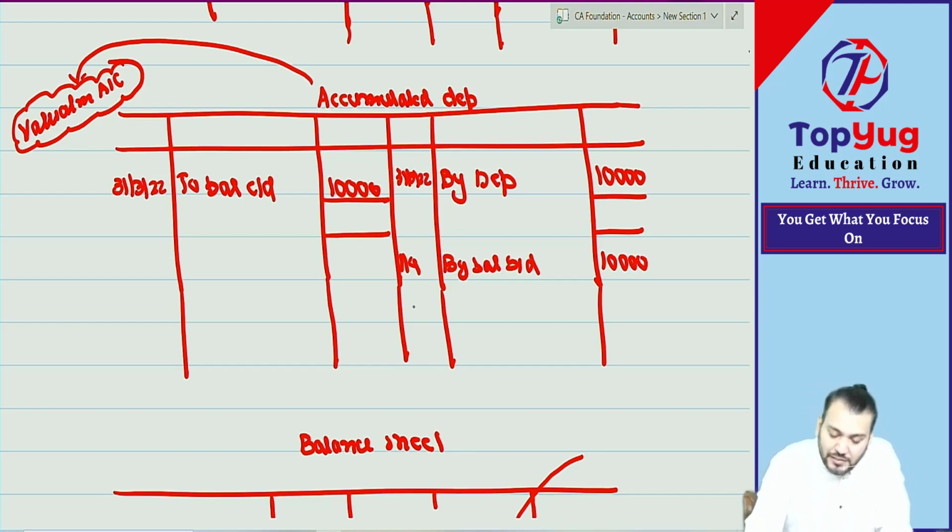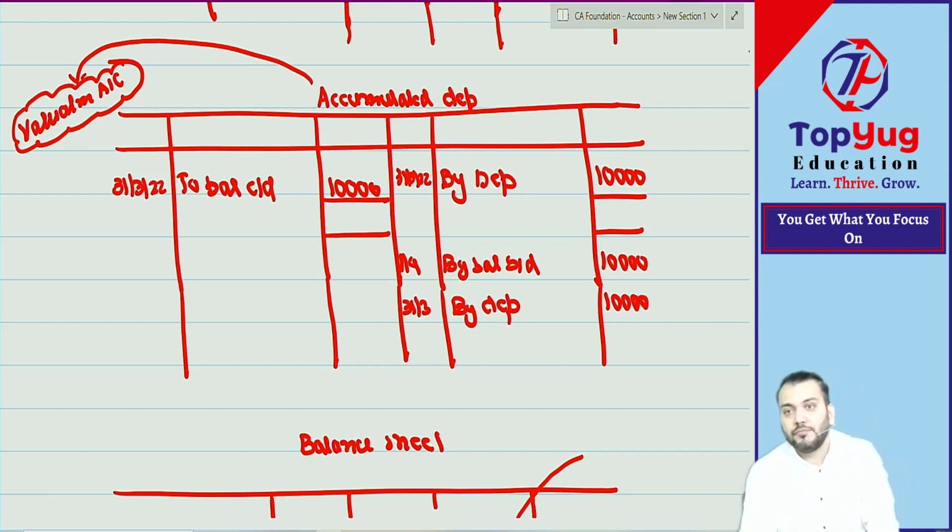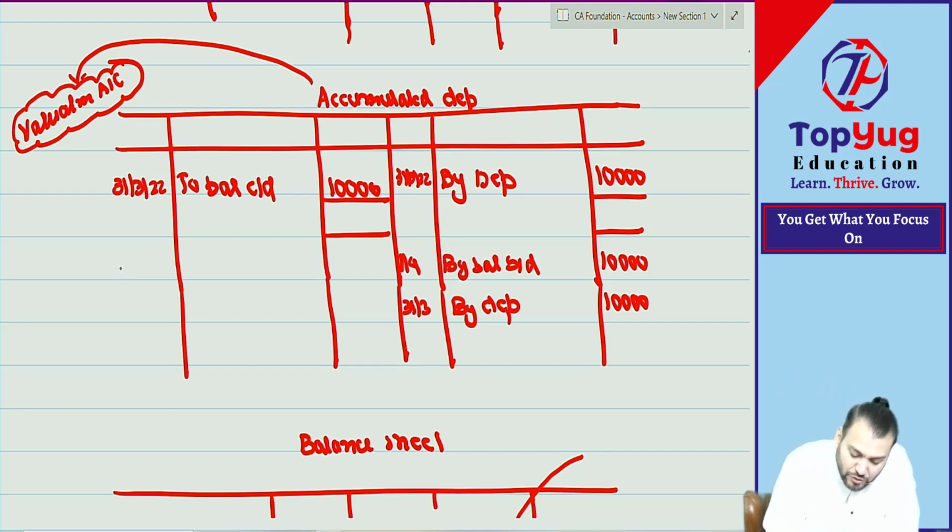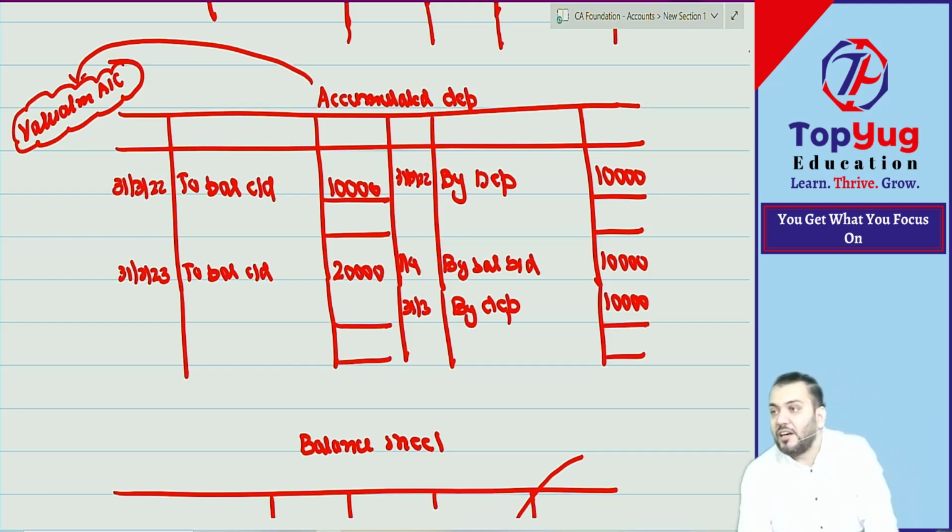And then we are writing 31st March. What are we writing? By what? Depreciation. Yes or no? By depreciation 10,000. Understood? Have you understood? So automatically the closing balance of this accumulated depreciation account will be how much? The closing balance of this accumulated depreciation account is how much? 20,000. The closing balance of accumulated depreciation will be 20,000.